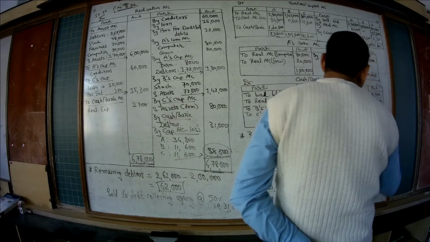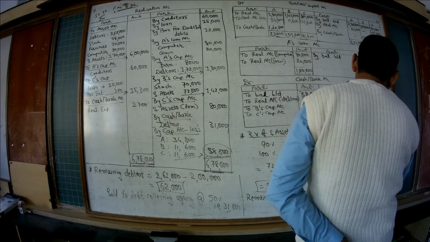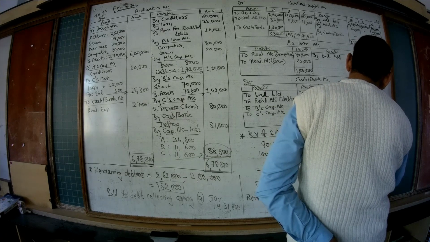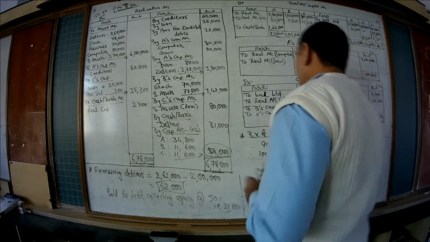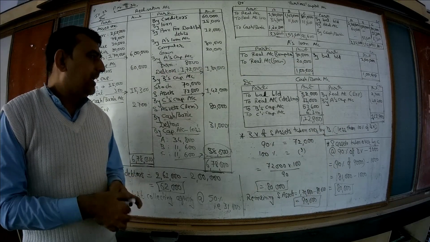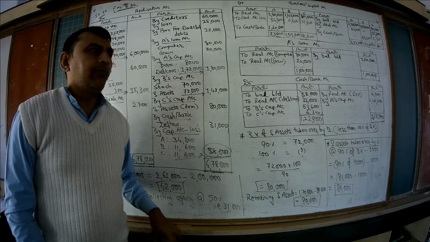Credit side, 1,22,900. So you can see that the cash bank account is balanced. Okay, so we can say that our sum is perfectly all right.